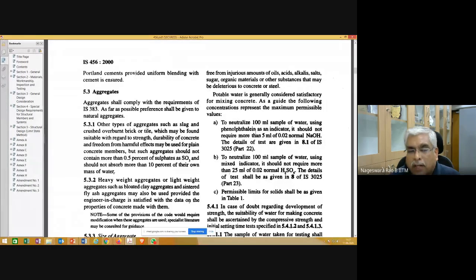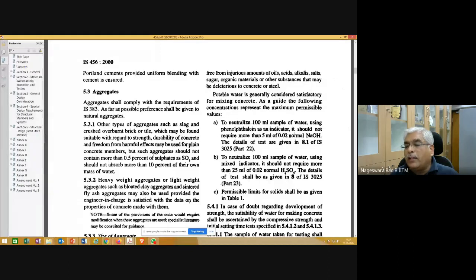You must have done some titrations in your chemistry lab; similar to that, you need to do it here. To neutralize a 100 milliliter sample of water using phenolphthalein as an indicator, it should not require more than 5 ml of 0.02 normal sodium hydroxide, NaOH.